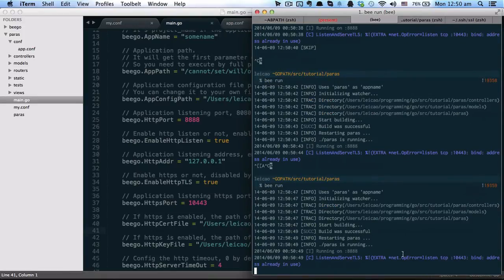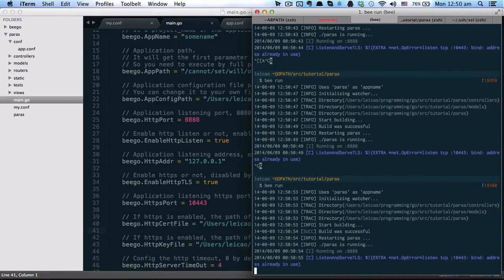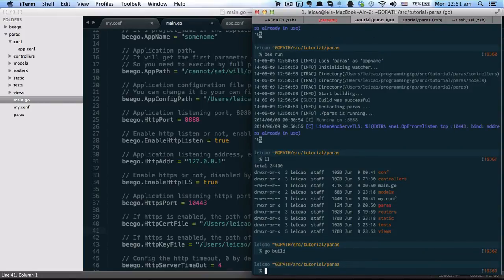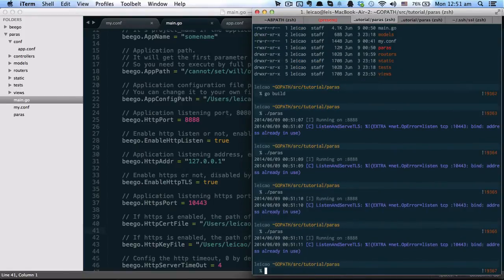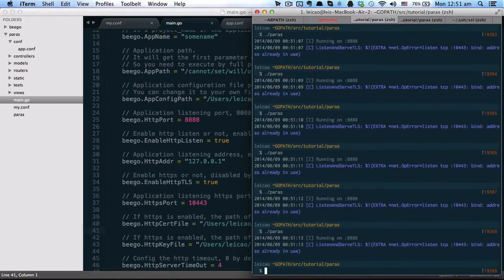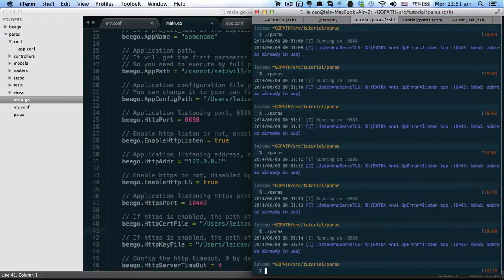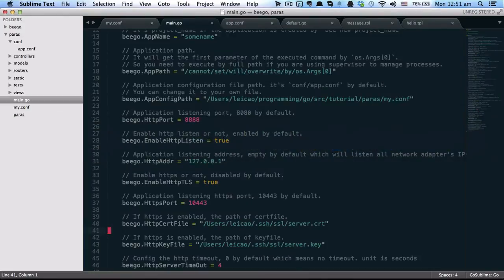I think there is a bug here. Sometimes you need to reload multiple times to enable it. It cannot kill the process. I think the port is in use.